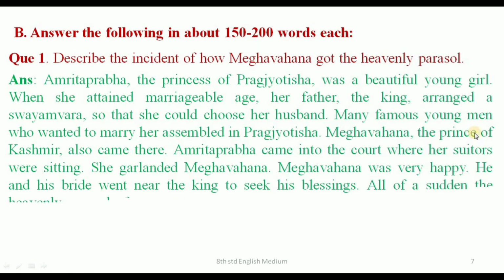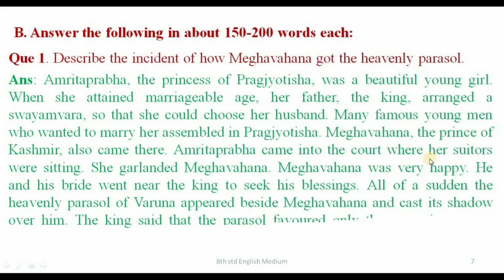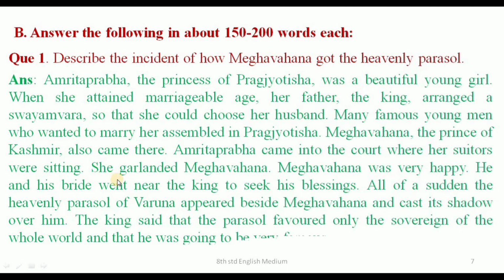Meghavahana, the prince of Kashmir, also came there. Amrita Prabha came into the court where her suitors were sitting. She garlanded Meghavahana. Meghavahana was very happy. He and his bride went near the king to seek his blessings.